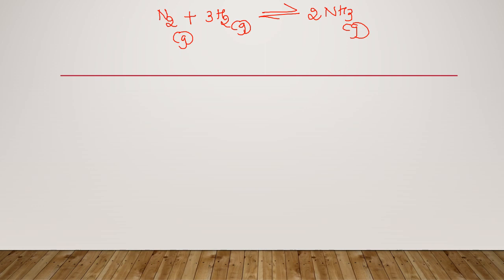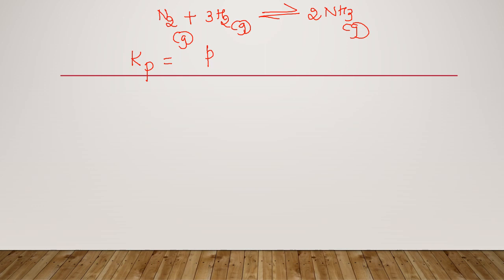Now for this reaction we have to write the expression with Kp instead of Kc, where P stands for pressure. If the reaction is between gases, their concentration is represented as partial pressures. So instead of Kc we go for Kp. We need to consider pressure instead of molar concentration.